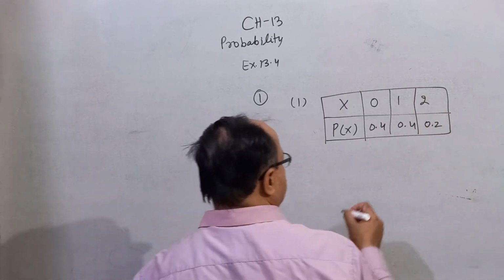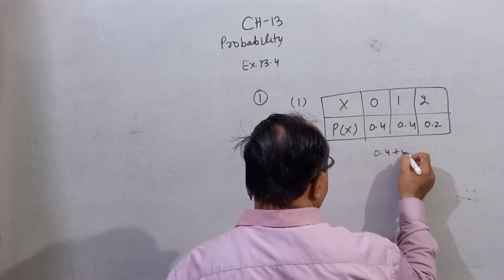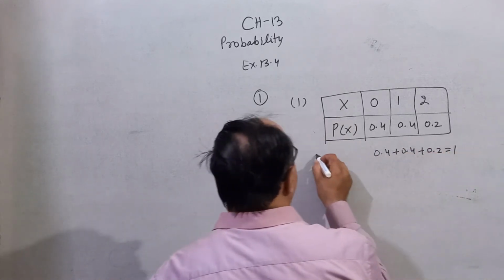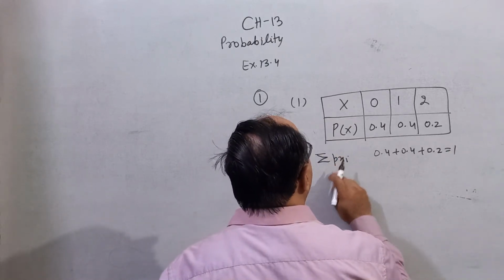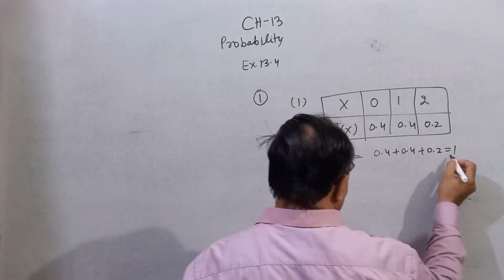In this case, the sum of all these, 0.4 plus 0.4 plus 0.2, should be 1. You know that sigma p of x i should be 1, correct?